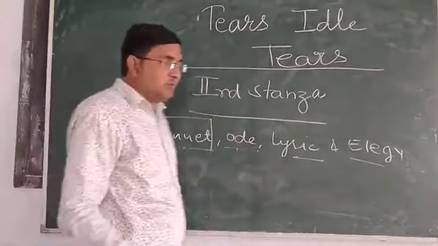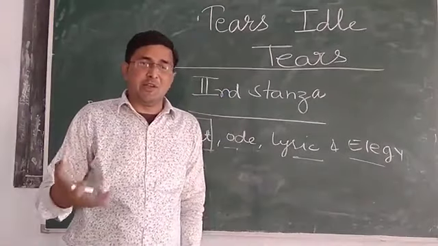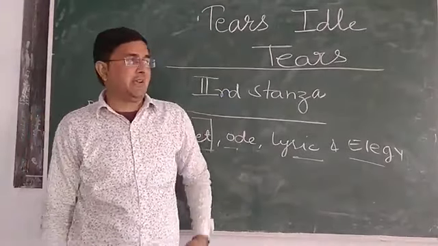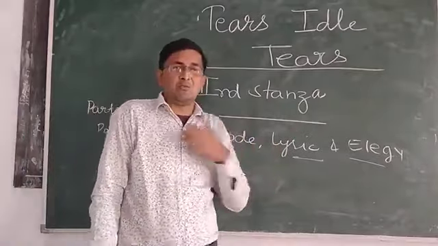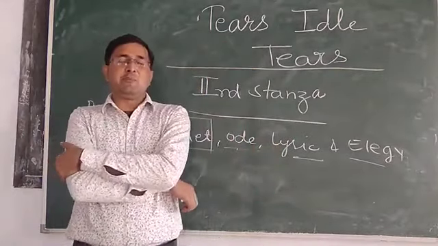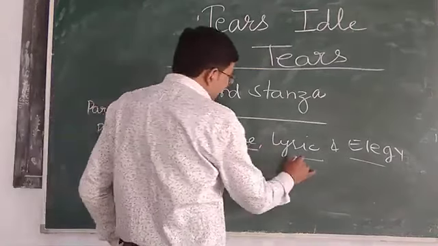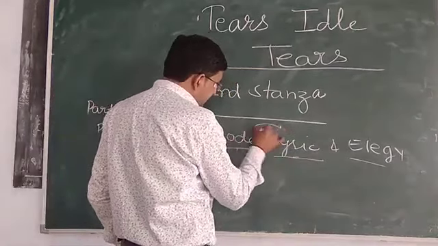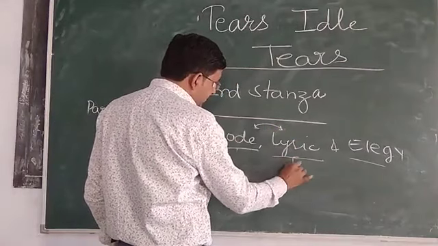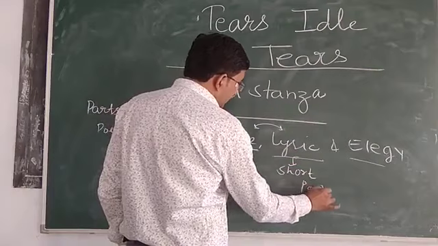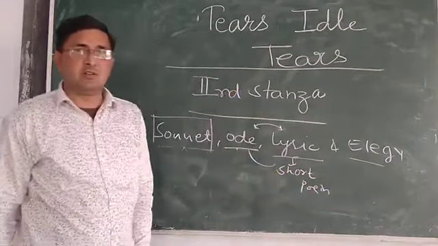When you are going to write a poem for your friend or anybody else, and you want to write various lines about the memory of that particular person, that is an ode. Let's say the lyric is different in that it is short. It is a shorter poem than the ode.